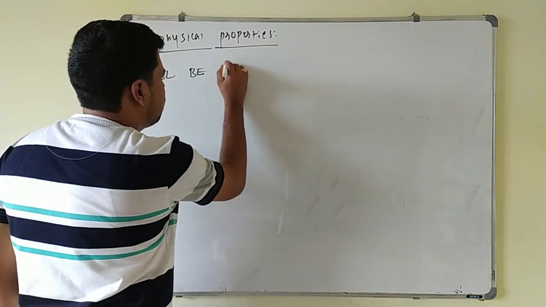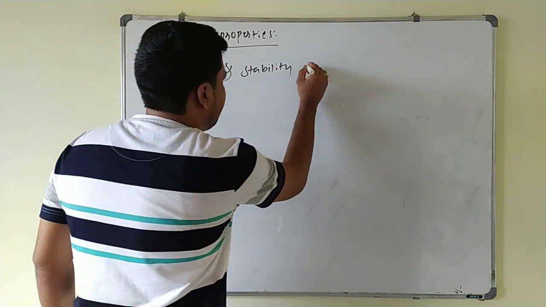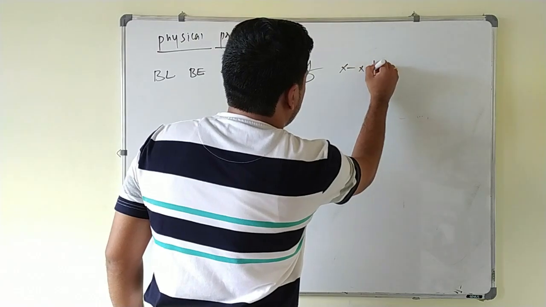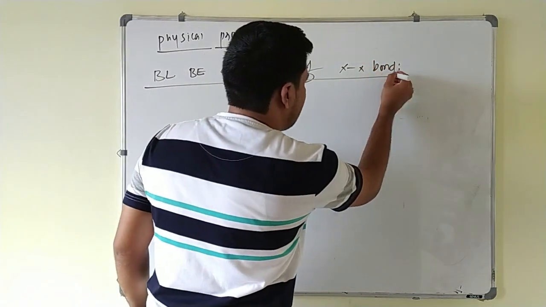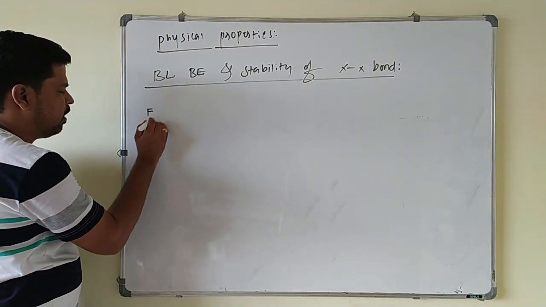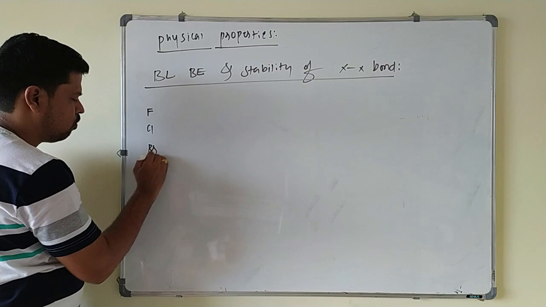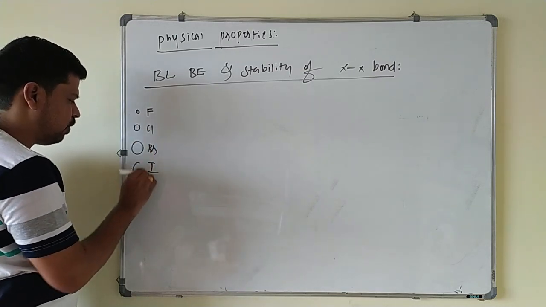So now we will see here, that is bond length, bond energy, and stability of the X-X bond here. X-X is nothing but both are halogens here. Suppose if you go for fluorine, chlorine, bromine, iodine, down the group atomic size is increasing, we know this one.